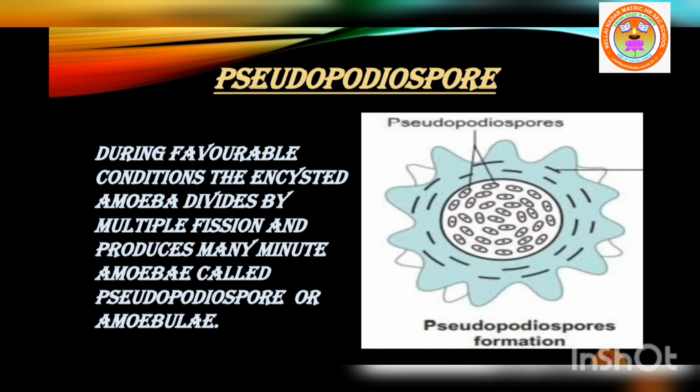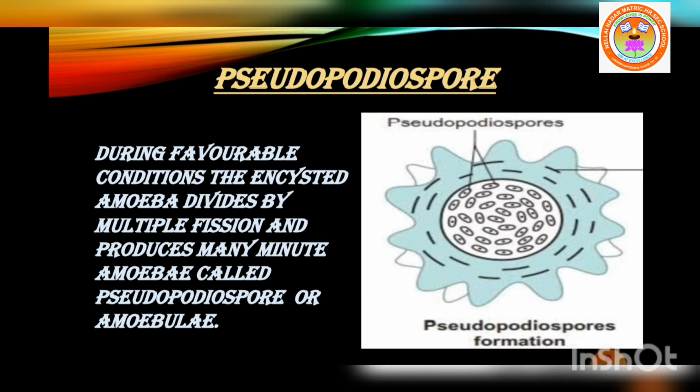When conditions become favorable, the encysted amoeba divides by multiple fission and produces many minute amoebae called pseudopodiospores or amoebulae. So what is a pseudopodiospore?